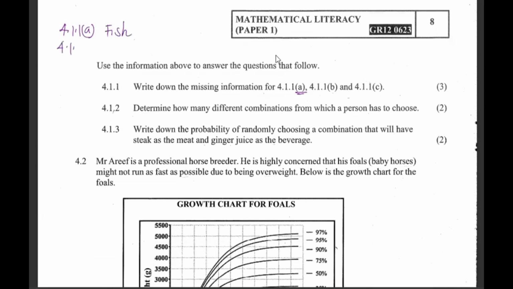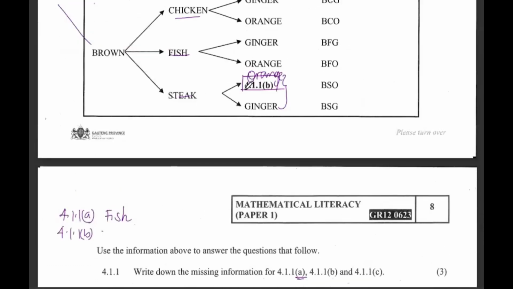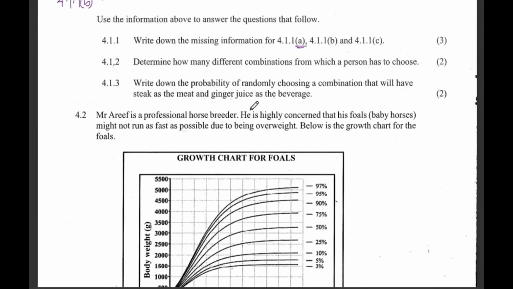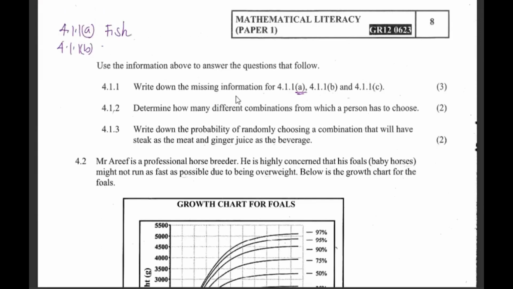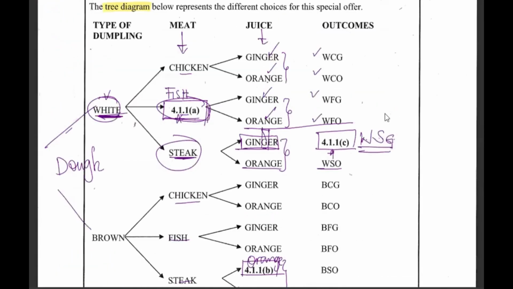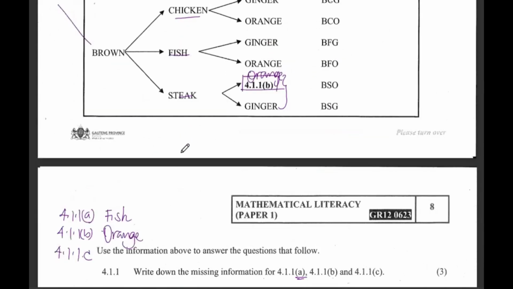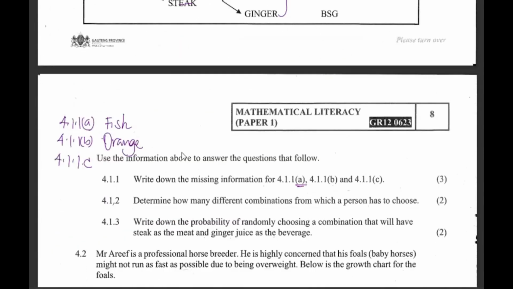Then part B, we said it was orange. Then 4.1.1 part C is the outcome that we've just seen, the last one, which is WSG. Please don't try to elaborate or expand it, leave it the way it is. So WSG. 3 marks, each is 1 mark because it's straightforward.